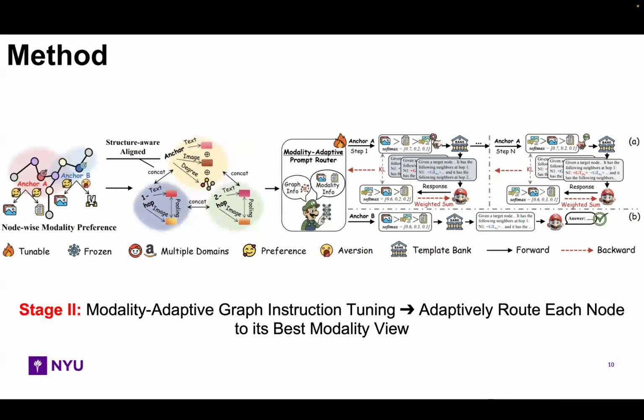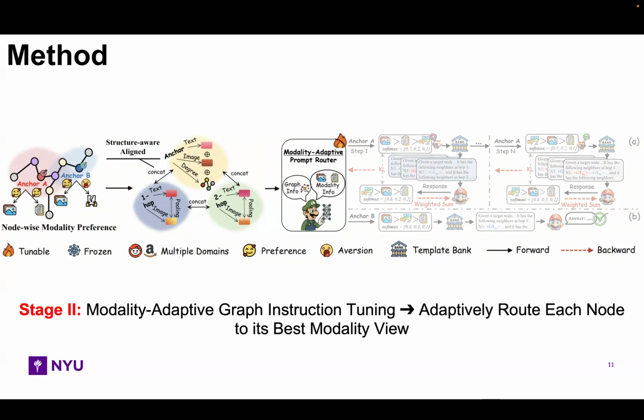Stage 2 performs modality-adaptive graph instruction tuning. Based on the aligned features from Stage 1, Mario builds three prompt views: text only, image only, and text plus image. Each prompt also includes selected neighbors as graph context. The key idea is to route each node to its most suitable modality view.